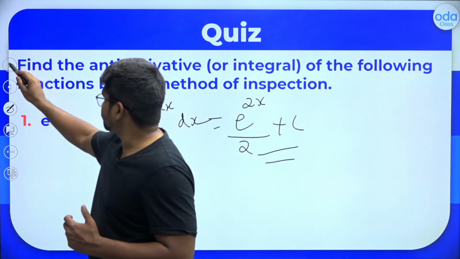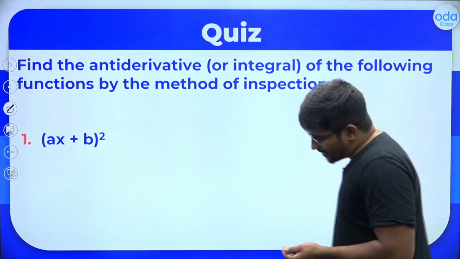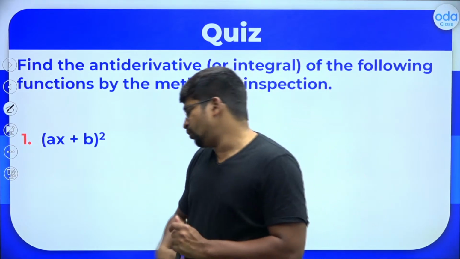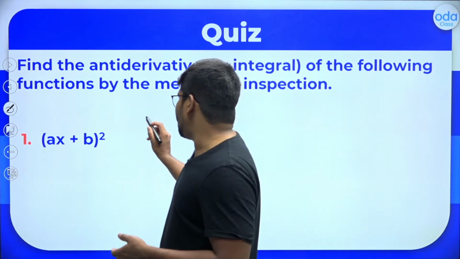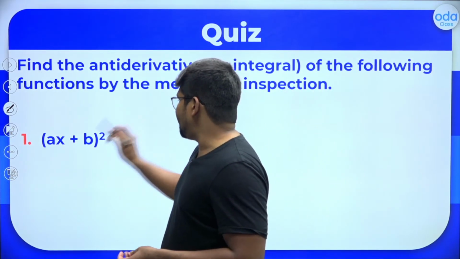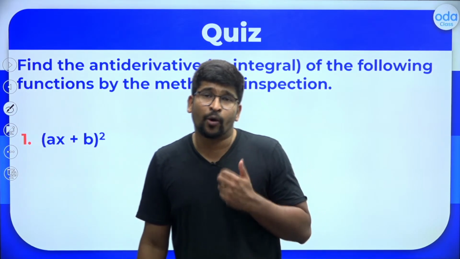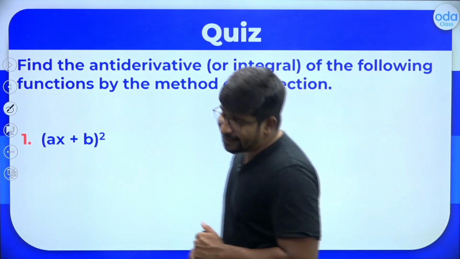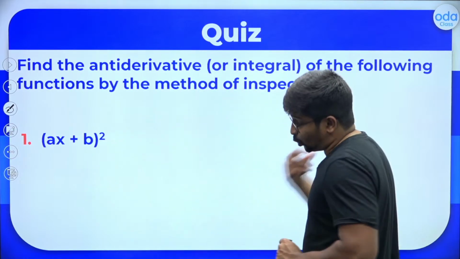Okay. Now the next one. What is the integral of (ax plus b) whole square? There are multiple ways of doing it. One of the ways is integration by substitution. But since we have not done it, I will do it in one of the easiest ways. But remember, unless mentioned otherwise in any NCERT or board exam based question, a, b, c, etc. are to be taken as constants. x, y, z, u, v, etc. are to be taken as variables here.